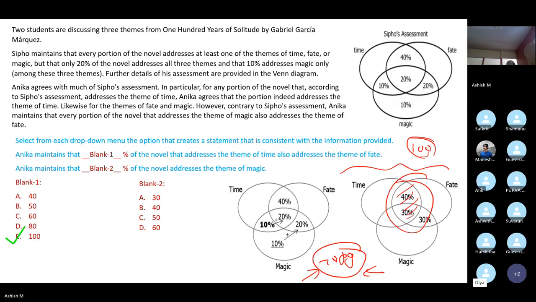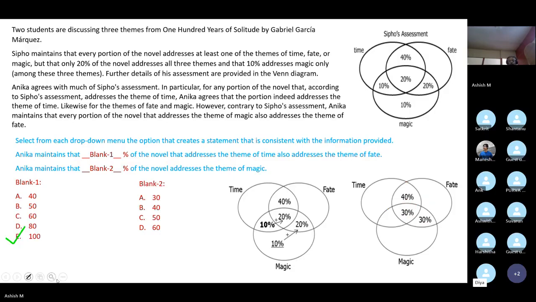Sir, but why have we included in this the three parts' intersection, that is 30% also, because they haven't really mentioned magic, right? They have just mentioned fate. Okay. So fair enough. But do you agree that these 30 pages do address the theme of time? Yes. That's exactly what it says. The novel that addresses the theme of time. It clearly says a total of 70 pages address the theme of time.